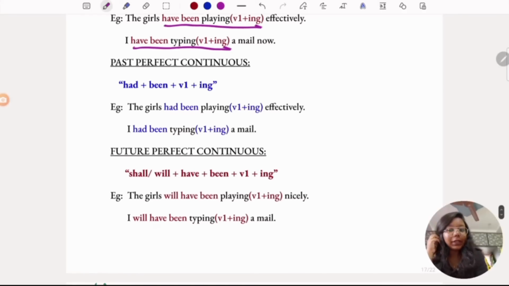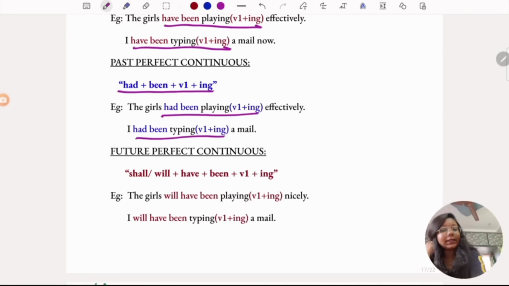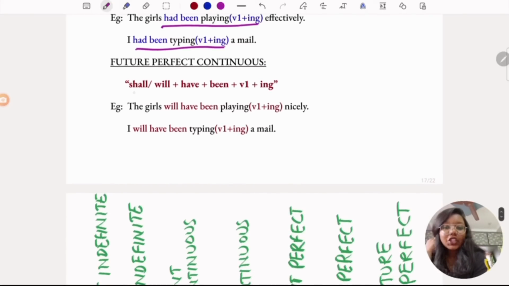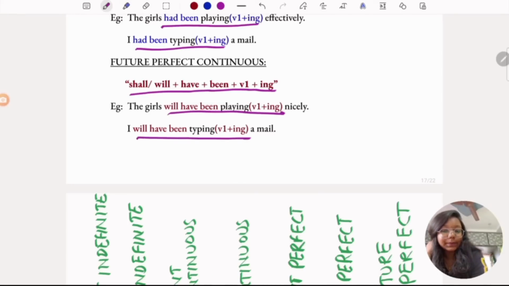So the past perfect continuous, the structure of past perfect continuous is had plus been plus V1 plus ing. So the girls had been playing effectively. I had been typing a mail. Coming to the future perfect continuous, shall or will plus have plus been plus V1 plus ing. This is the structure for future perfect continuous. The girls will have been playing nicely. I will have been typing a mail.